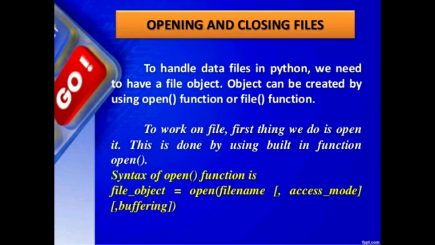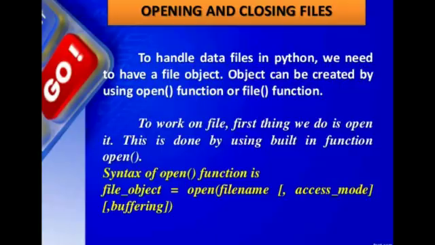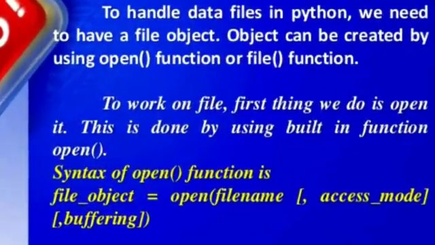To work on a file, the first thing we do is open it. This is done by using the built-in function open. Open is a built-in function. So using the open function, we are able to open a file, and at the same time we are able to create one file object. All of you, please look at the syntax for the open